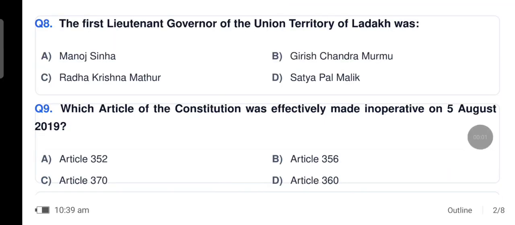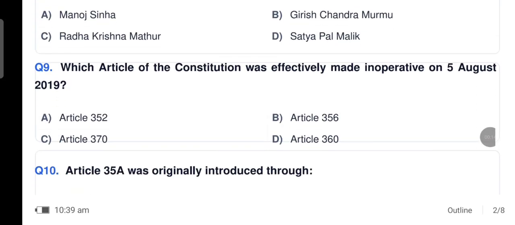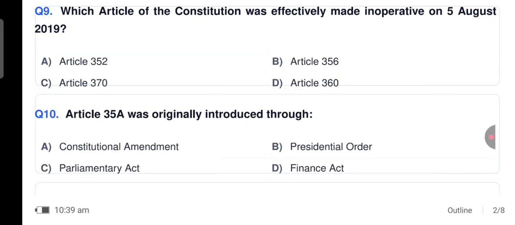Which article of the Constitution was effectively made inoperative on 5th August 2019? So it is Article 370, option C. Article 35A was originally introduced through, options are Constitutional Amendment, Presidential Order, Parliamentary Act or Finance Act.